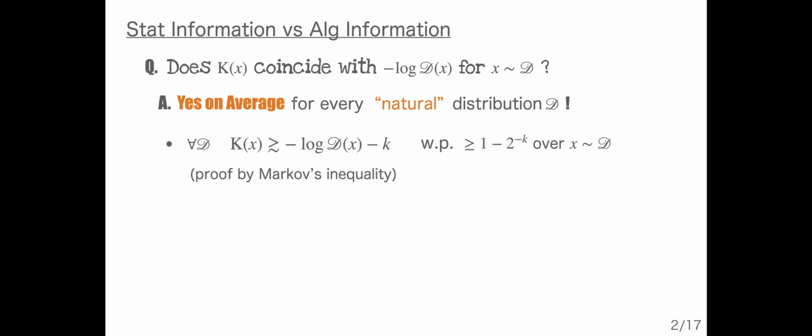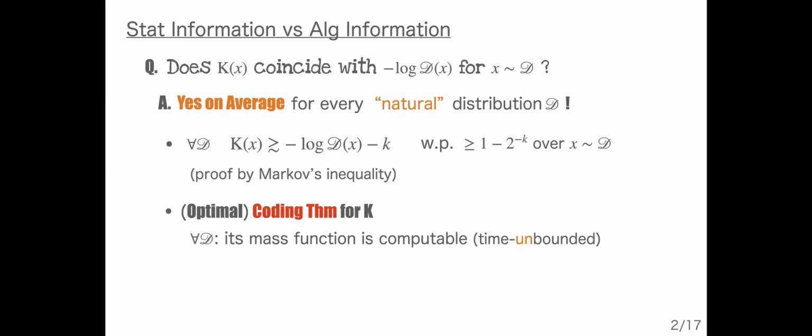On one hand, for every distribution D, the Kolmogorov complexity is at least the information content with high probability. The other direction is often called the optimal coding theorem. For instance, for every distribution whose mass function is time-unboundedly computable, the Kolmogorov complexity is approximately at most the information content, ignoring some additive term, for all strings in this support. So under such distributions, the algorithmic information coincides with the information content on average.